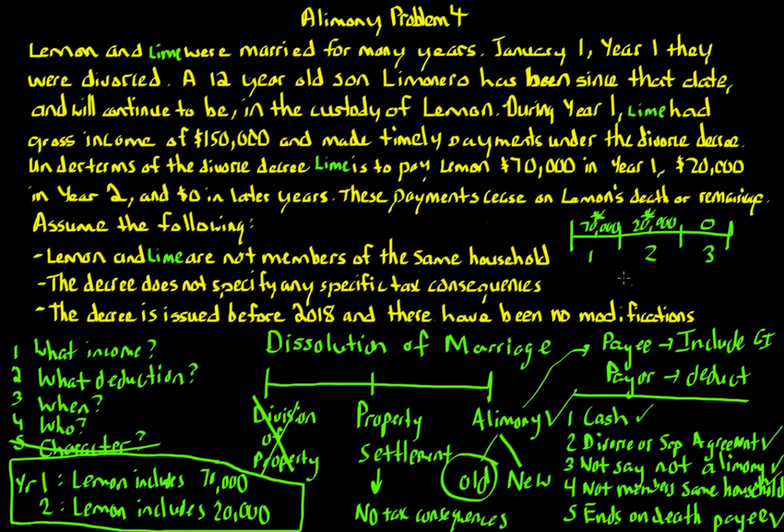And you might be wondering, why might a spouse want to do this? Well, from the payor standpoint, from Lime's standpoint, the idea is that with deductions, you want to accelerate. You want to accelerate deductions. Why? Time value of money. If you're able to deduct $70,000 in year 1, rather than deduct $10,000 in year 1 and $10,000 over the next 10 years, let's say,